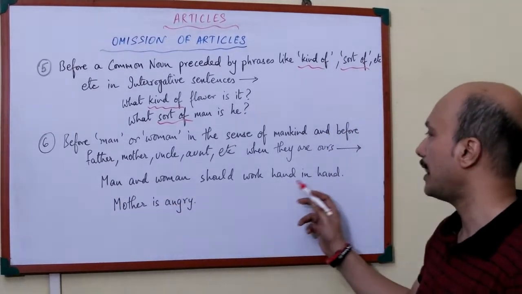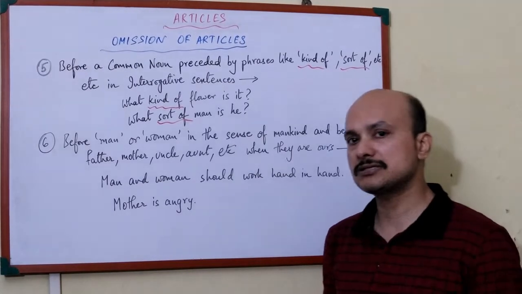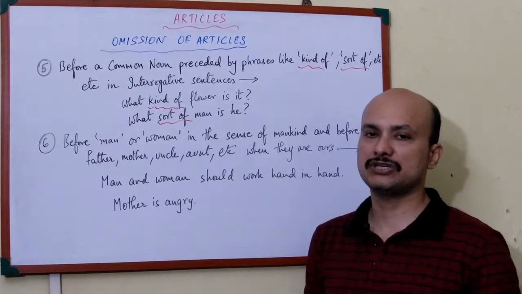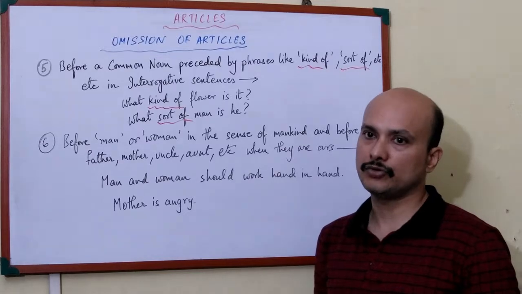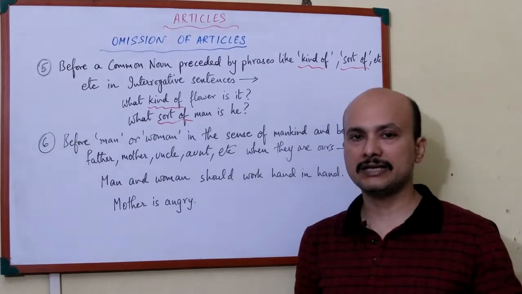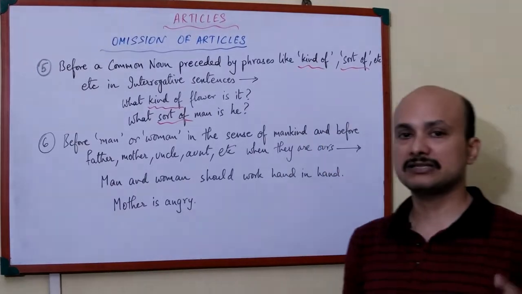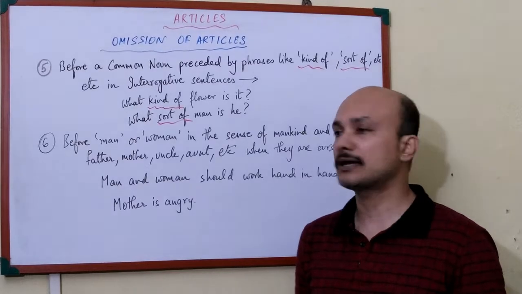Man and woman should work hand in hand. This is referring to the entire male as well as the female species in the world. That is why we do not write an article before it. But if you are referring to one particular man, you can say a man, the man and all that. That is referring to a particular person. But here we are referring to the entire mankind.